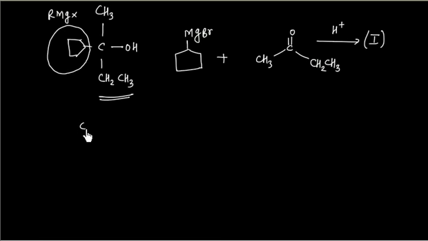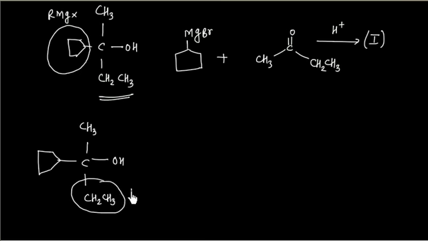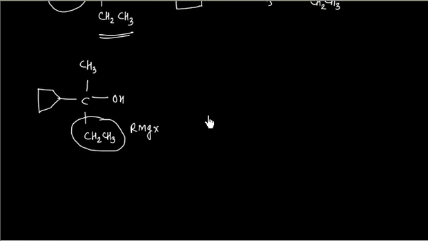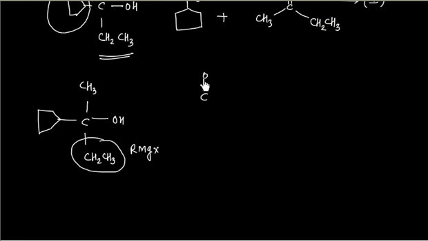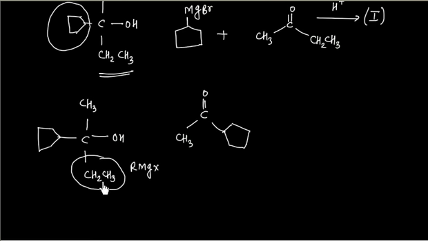The third possibility: we have CH3C, on this side a 5-membered ring, CH2CH3, and OH. This time I take the Grignard reagent of this one. So we will have C double bond O, CH3, and the Grignard reagent CH3CH2MgBr.